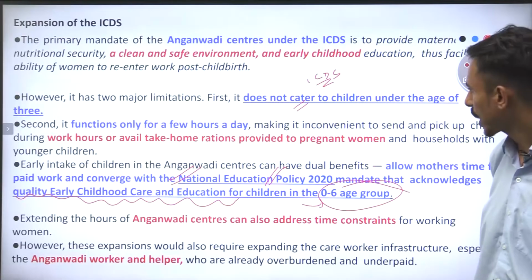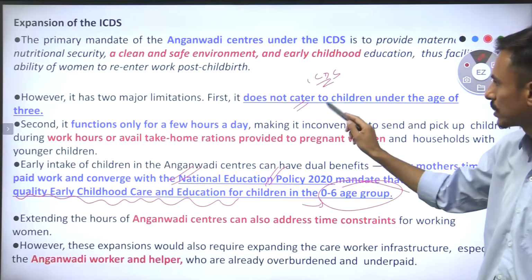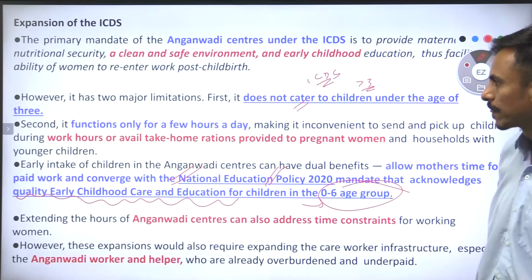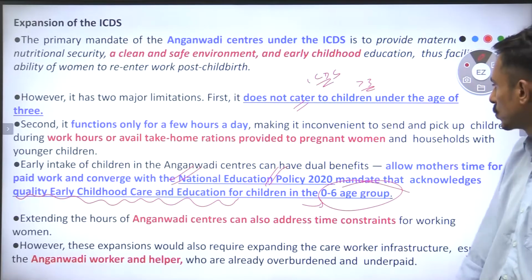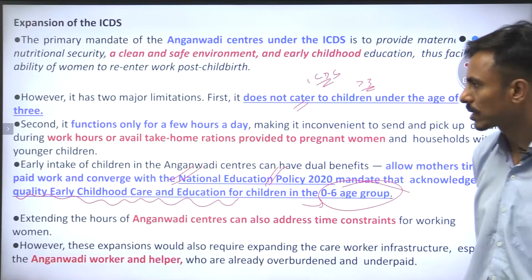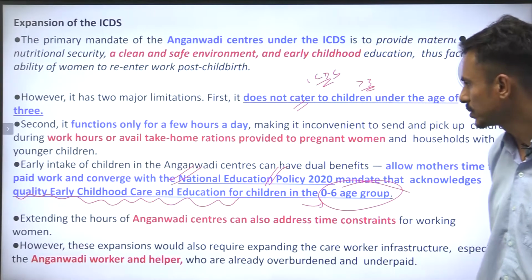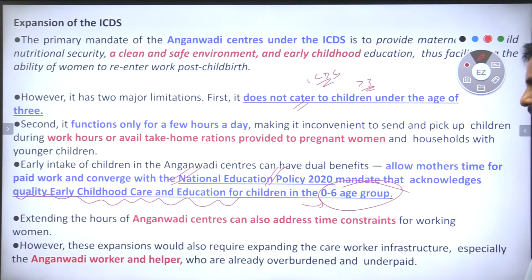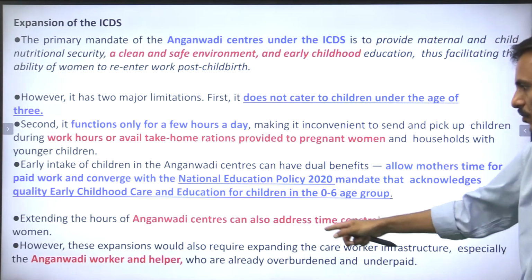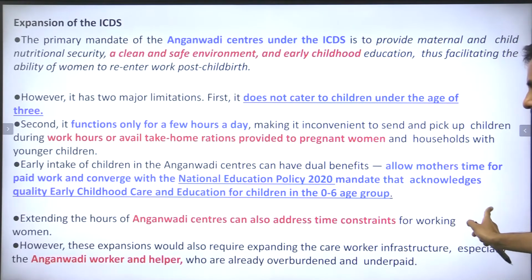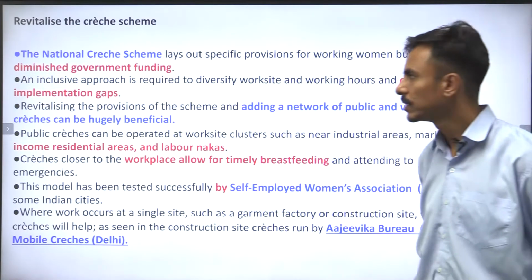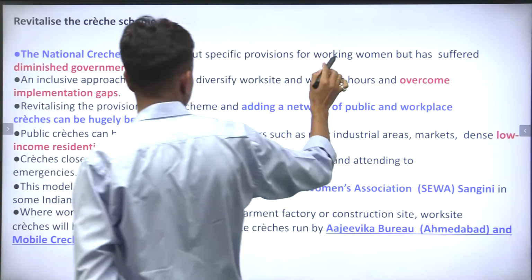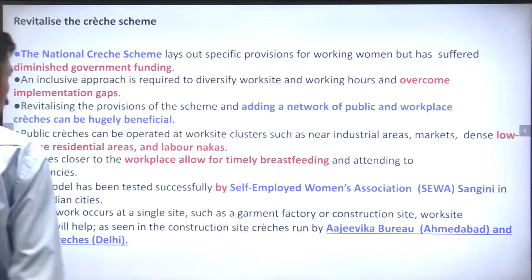Number one, it does not cater to children under the age of 3, right? So that means only above 3. Second, it functions only for a few hours a day, making it inconvenient to send and pick up the children during work hours or avail take-home rations provided to pregnant women, right? So in this sense, they must extend the hours of Anganwadi centers. The National Creche scheme is also there, guys, which lays out specific provisions for working women but has suffered diminished government funding.